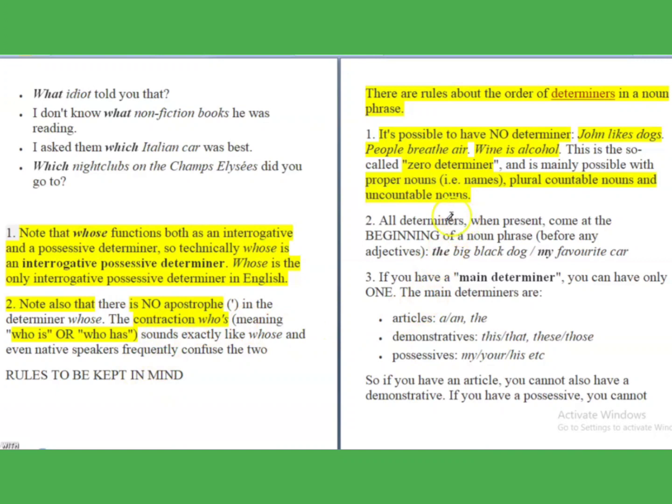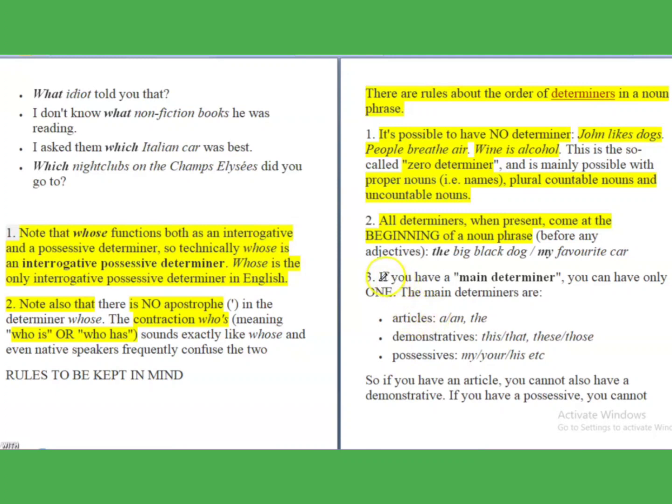Now the second rule is, all determiners when present come at the beginning of the noun phrase. This I have already told you also, that whenever there is any determiner in a sentence, it comes at the beginning of a noun phrase, right?